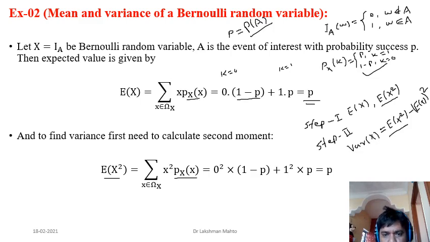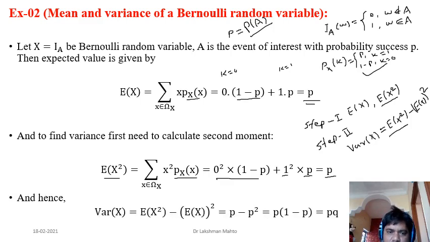So 0 square, and what is the corresponding probability mass function? 1 minus p. So that's why 0 square into 1 minus p, and another value of the random variable is 1. So 1 square and the corresponding probability is p. Sum it up, and the expectation of x square is equal to p. Now we have the expectation of x, we have the expectation of x square, so easily we can calculate variance.